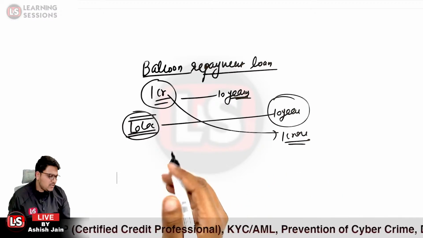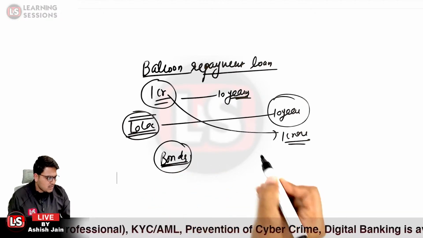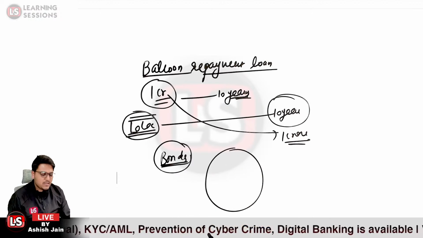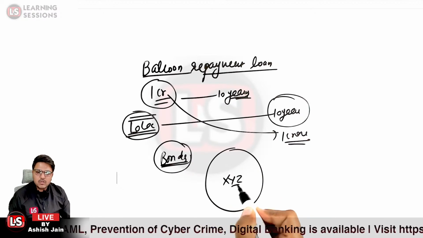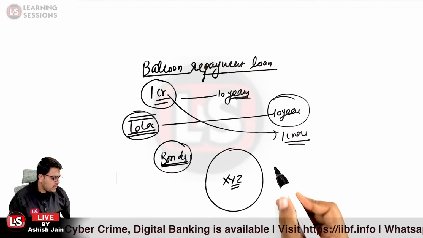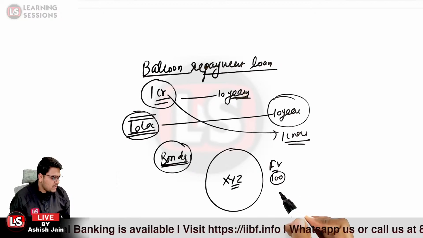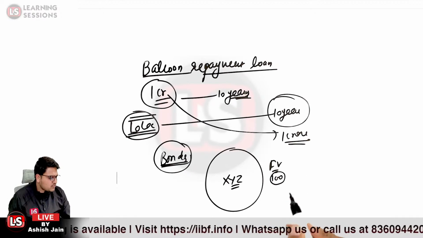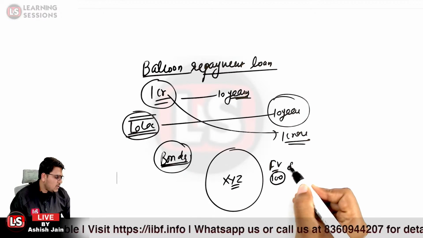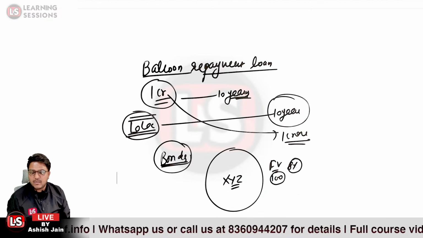Now what would be the appropriate example related to it? The bonds and debentures are appropriate examples, where a company is issuing a bond. Let us take the example where the company XYZ issued a bond. Let us say the face value of the bond is rupees 100, and the company has a liability to pay a coupon of 8% each and every year.